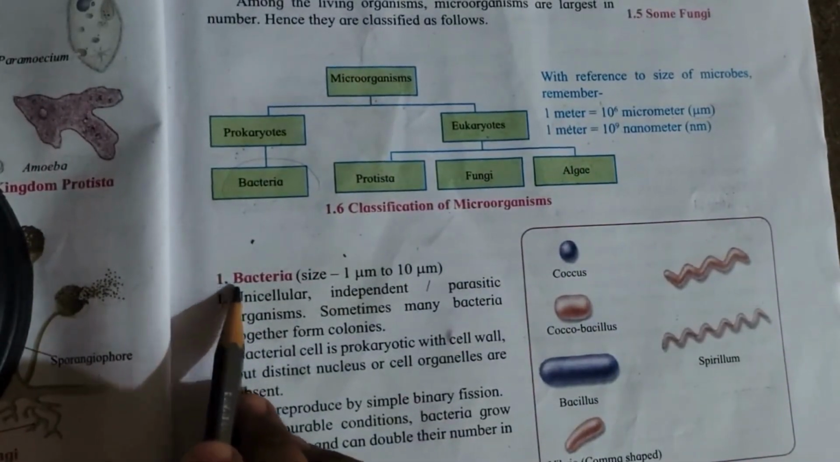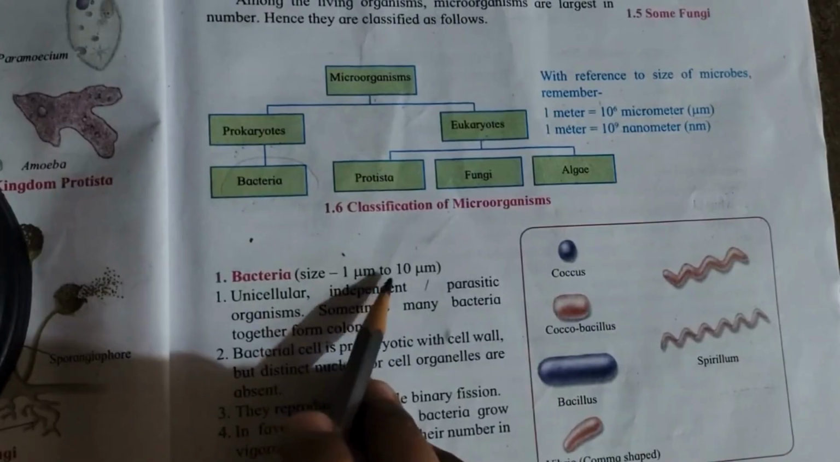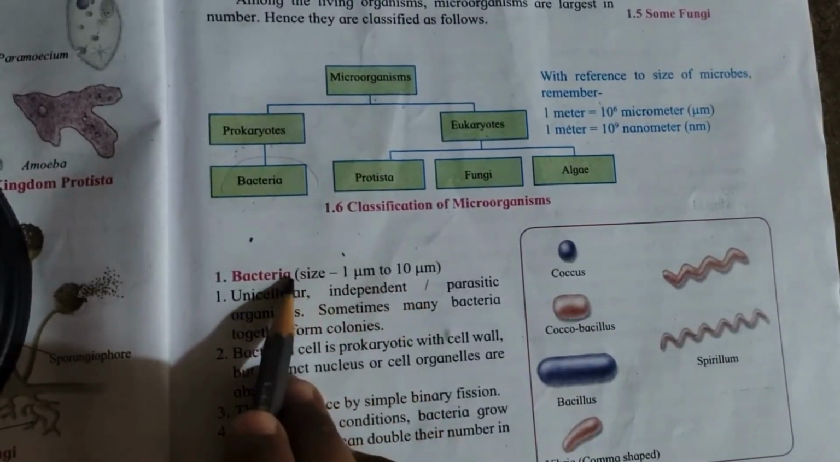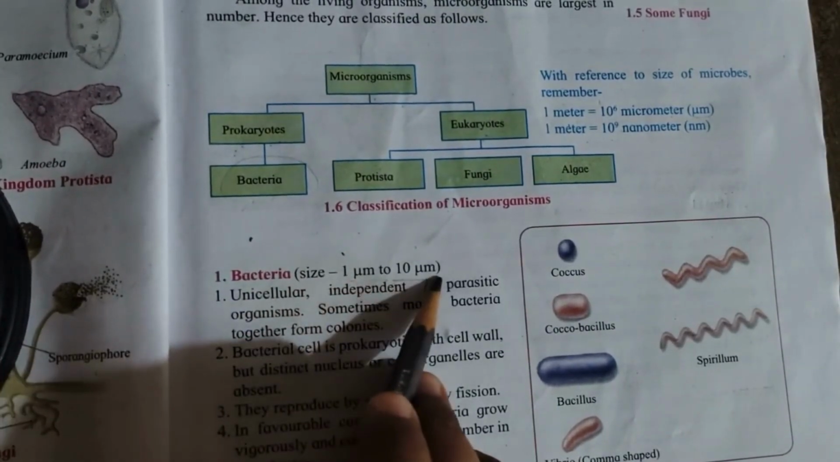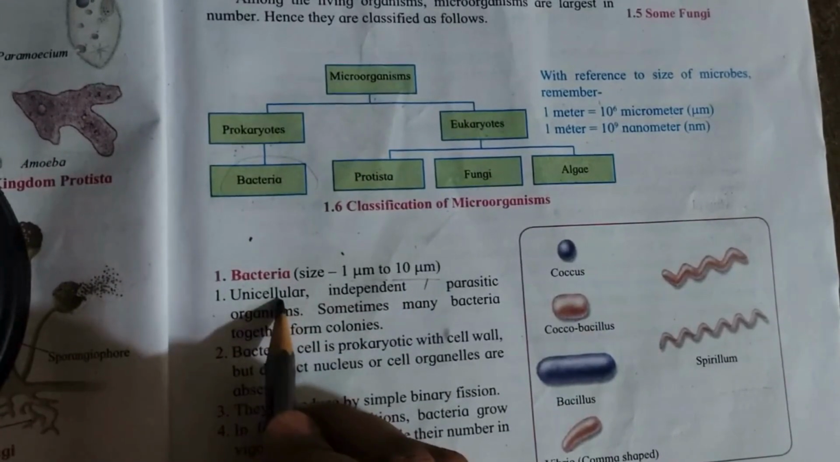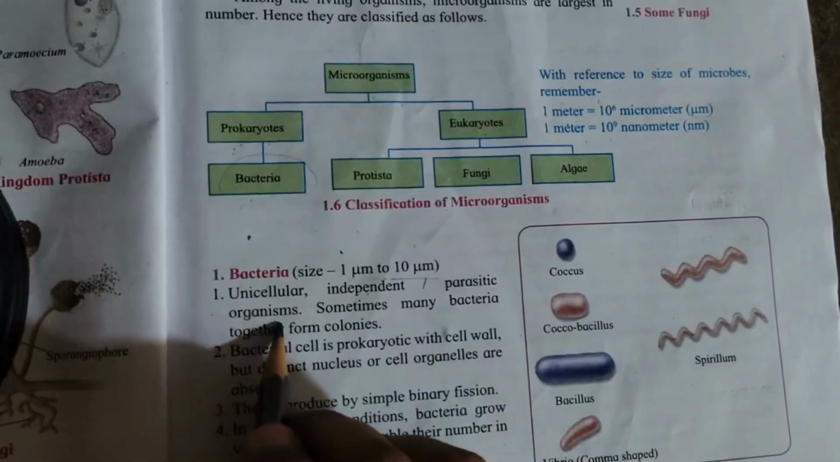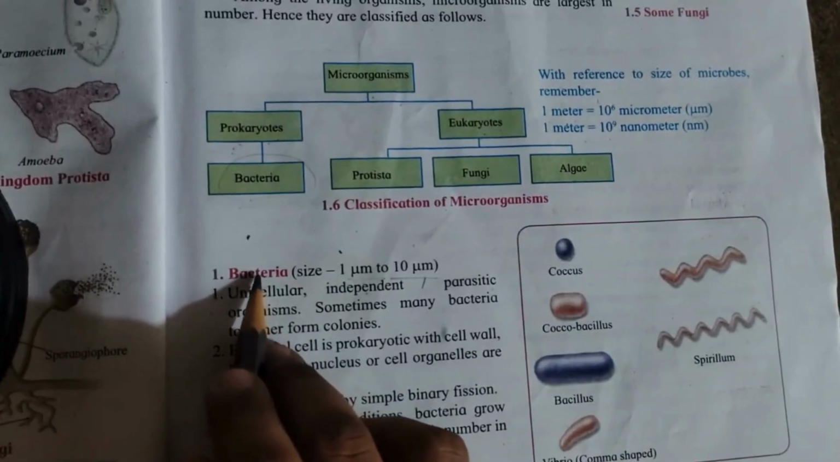Now, first is what? Bacteria. The size of bacteria is 1 mu m to 10 mu m. Now, the first point is unicellular, independent. It can be a parasitic organism.